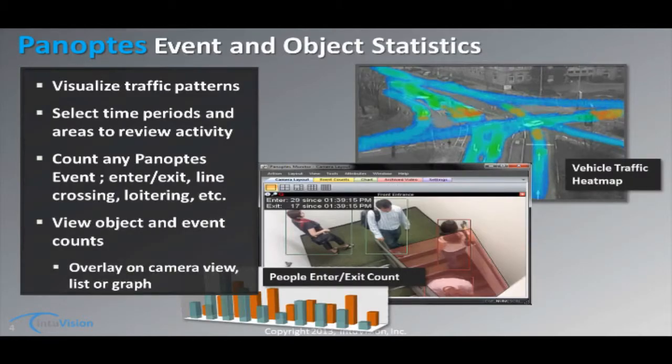In addition to giving rise to alarms, we also do some analysis on the events and the alarms. So in the top right corner, you see a heat map of the various object motions, and it indicates where the people or vehicles have been moving around. The darker the color, the longer the dwell time. So for example, in this particular region, there's a traffic light over here, and the vehicles are stopping there for a much longer time, and you can see that.